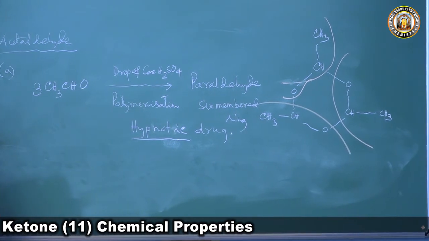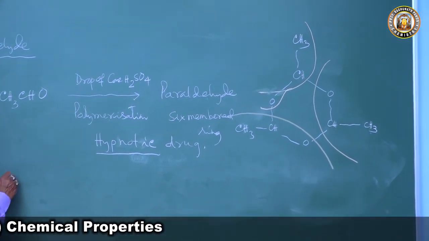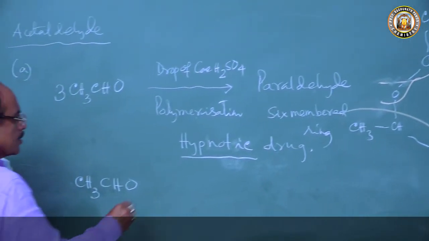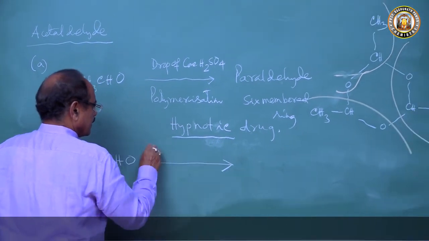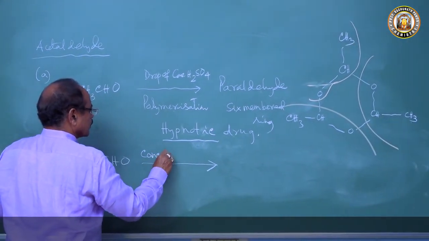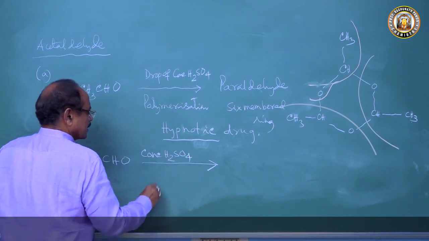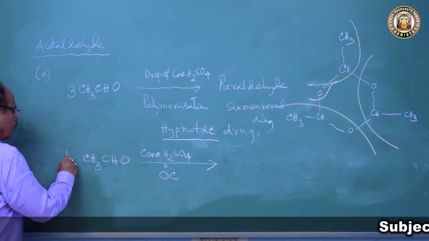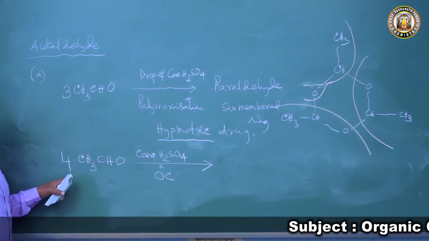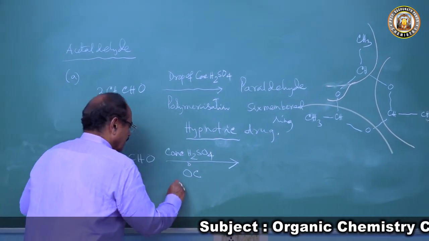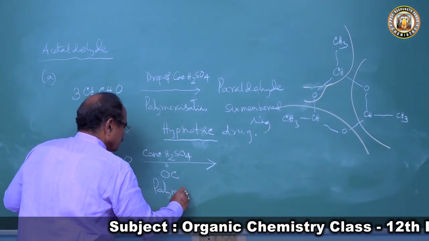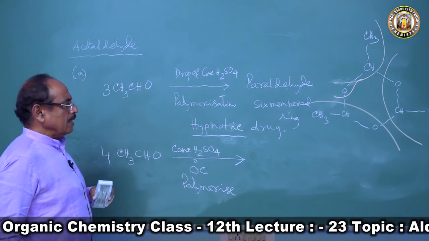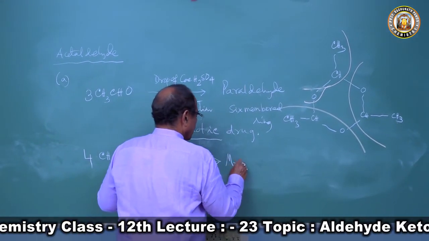Now come to the other product it forms. When acetaldehyde is treated with concentrated sulfuric acid at 0 degrees centigrade, 4 molecules of acetaldehyde polymerize to form metaldehyde.